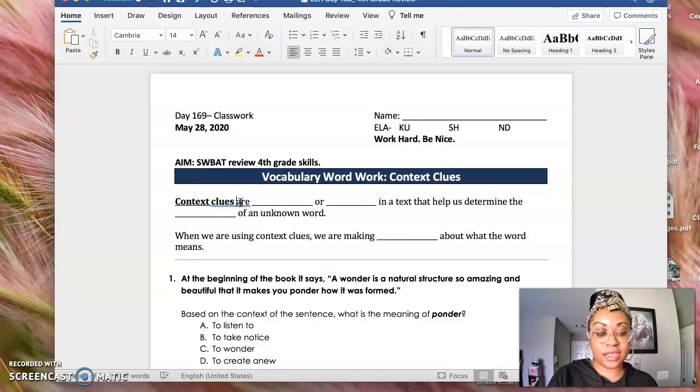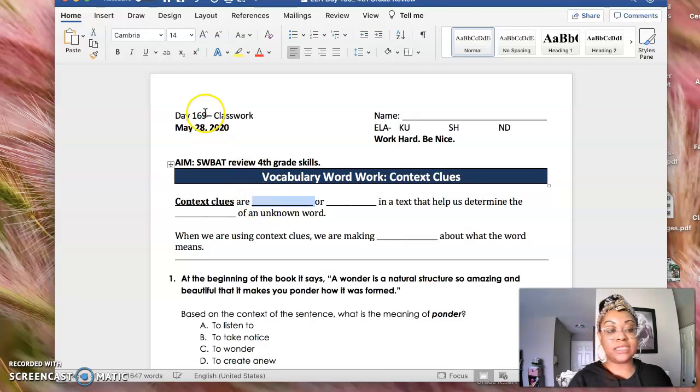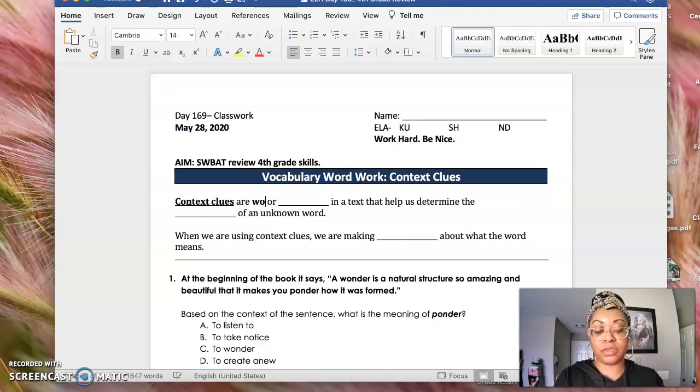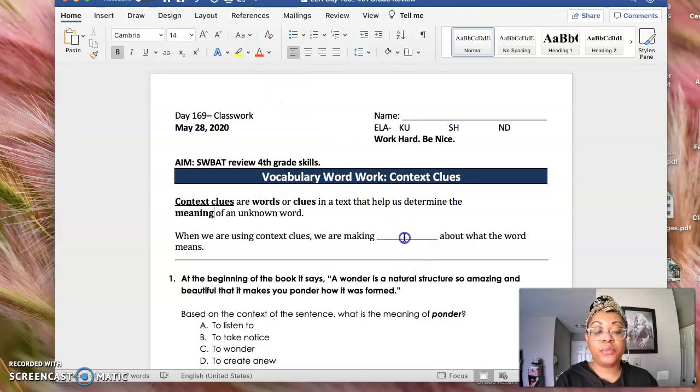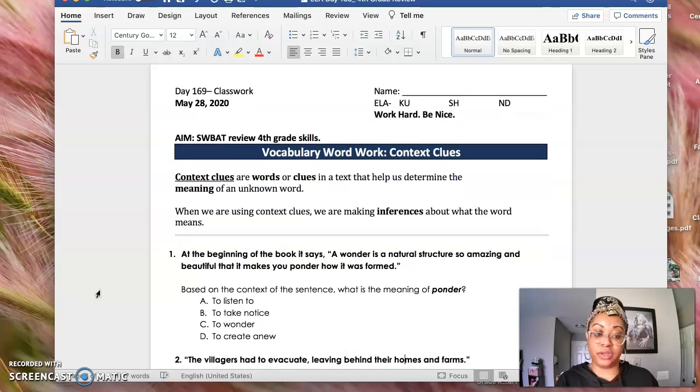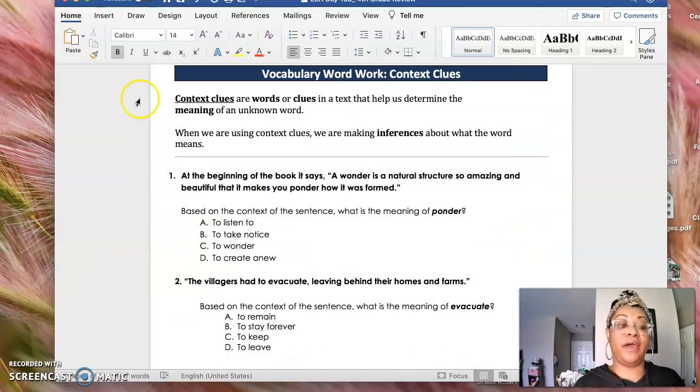So guys, we're gonna go ahead and get started. We are still doing the same thing that we've been doing all week. We are reviewing fourth grade skills, and we are going to kick it off by talking about our context clues. Context clues are words or clues in a text that help us to determine the meaning of unknown words, right? When we are using context clues, we are making inferences about what the word means. So that means that we're looking at the words around it to figure out the definition.